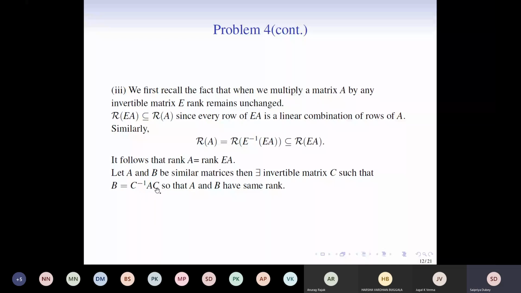Now A times C has the same rank as C inverse AC because we just multiplied by C inverse, which is exactly equal to rank of B. So rank of A is equal to rank of AC, which is equal to rank of C inverse AC, which is equal to rank of B. Therefore A and B have the same rank.